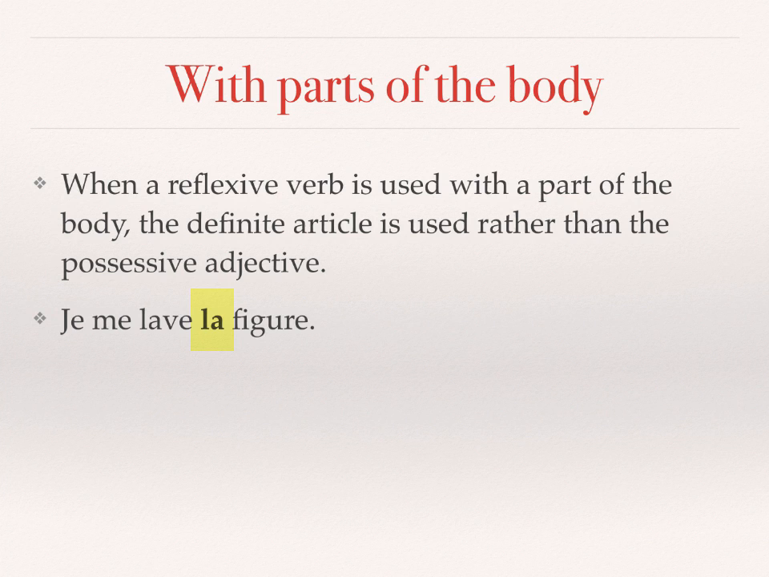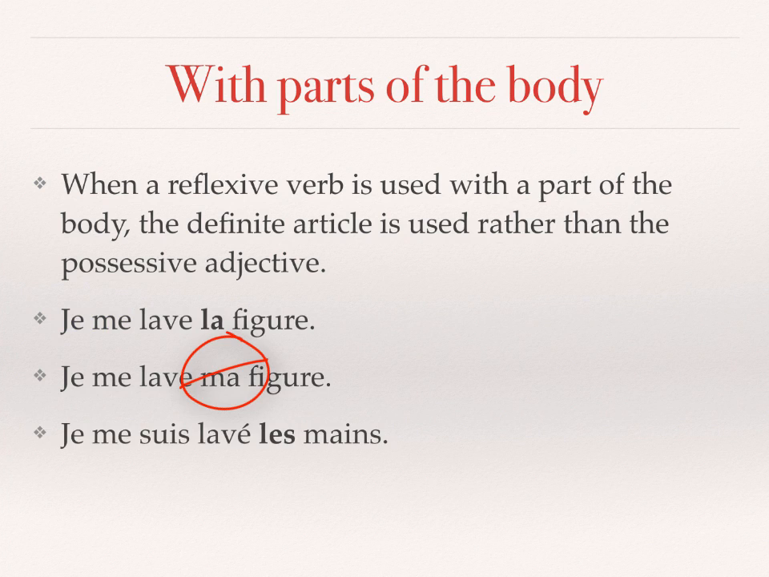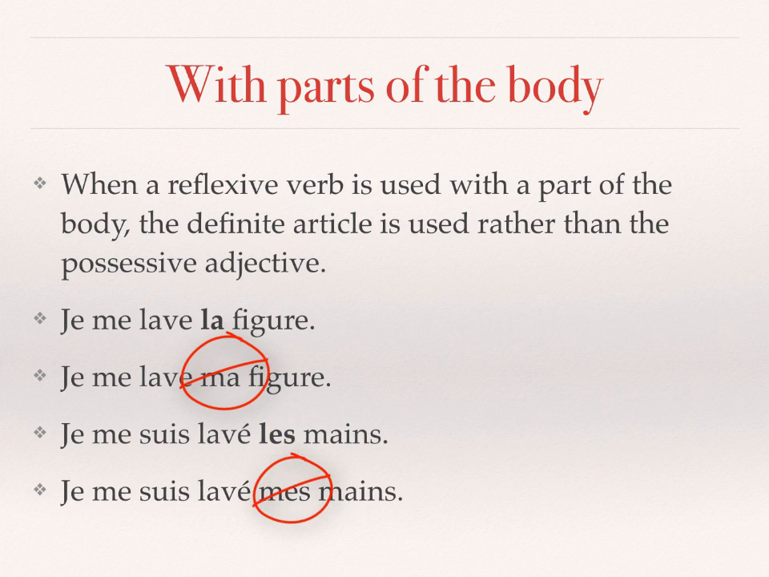But here we don't really need to repeat the my face because it's actually already expressed in the reflexive pronoun. When I say je me lave la figure, it means that it's mine. So in French, we'll never say je me lave ma figure, d'accord? Because you would basically repeat yourself in a way. Je me suis lavé les mains. Again, that's the definite article. Not je me suis lavé mes mains. D'accord?